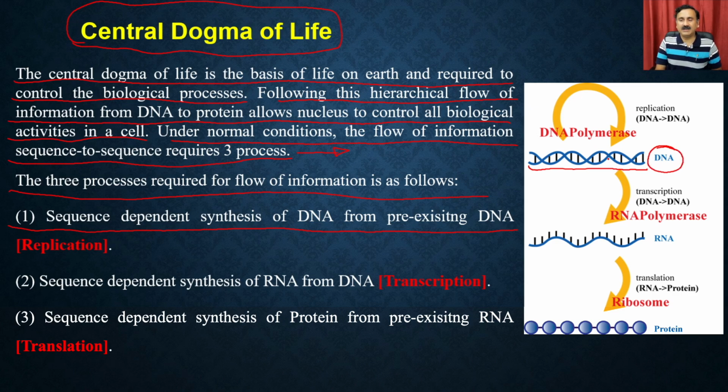So you can have DNA dependent DNA synthesis, and that is performed by an enzyme called the DNA polymerase, and the process is called replication. Then you can have the sequence dependent synthesis of RNA from the DNA. Once the DNA is synthesized, you can also have DNA dependent RNA synthesis, which is performed by an enzyme called the RNA polymerase. This process is called transcription.